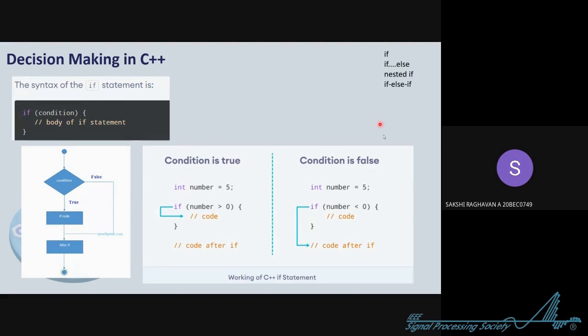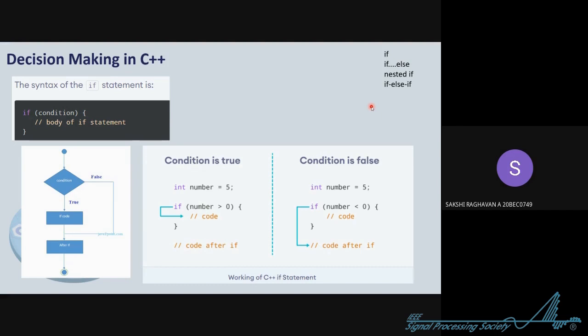Now in the top right corner you can see these 4 things, right? So there are 4 kinds of decision making statements in C++. First is if, second is if else, third is nested if, and fourth is nested if else. That's what's written. Now just don't get into panic mode. We'll be covering this one by one, and it is really simple. I just want to make a clear image in your mind. That's why I listed it, not to make you panic.